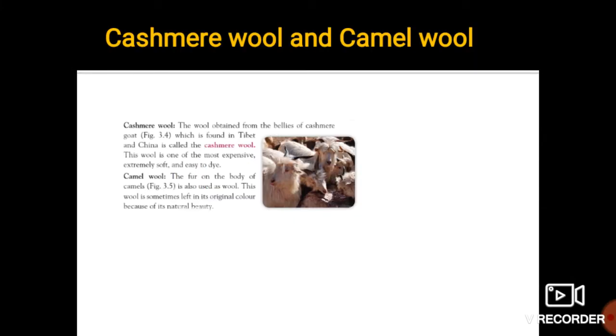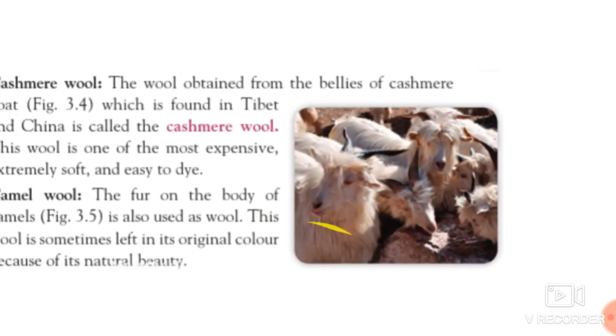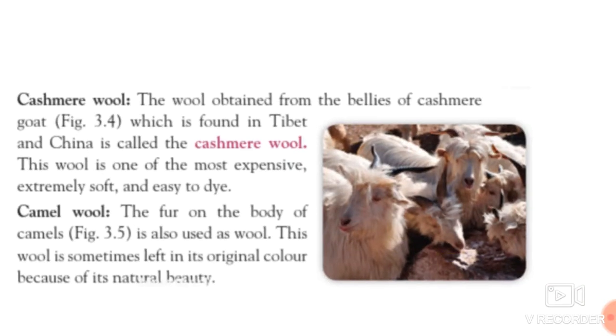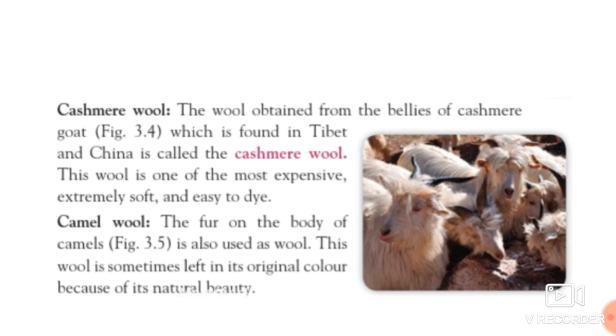The next one is the cashmere wool and the camel wool. See students, this picture. These are the cashmere goats. They are present in Kashmir. The cashmere wool is obtained from the bellies of the cashmere goat.